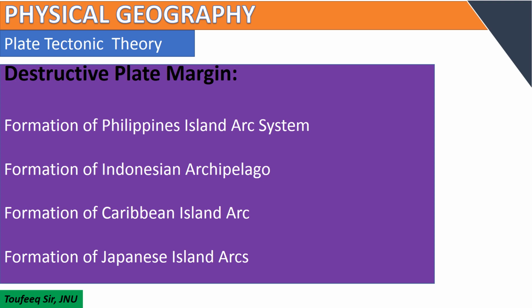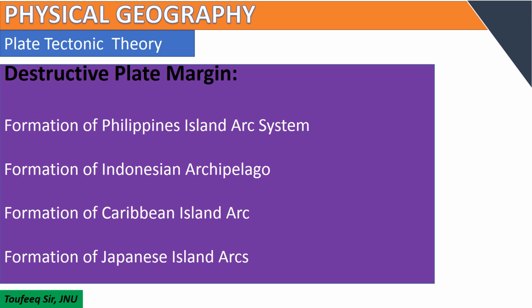Formation of the Japanese island arc. Japan's volcanoes are part of three volcanic arcs. The arcs meet at a triple junction on the island of Honshu. The north arc is formed due to the subduction of the Pacific plate under the Eurasian plate, and the Japan Trench is formed.